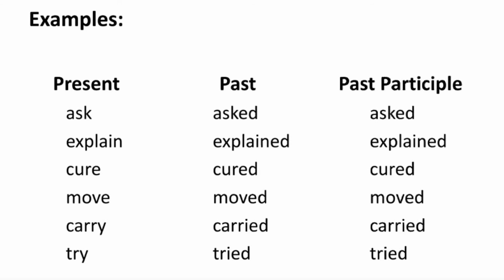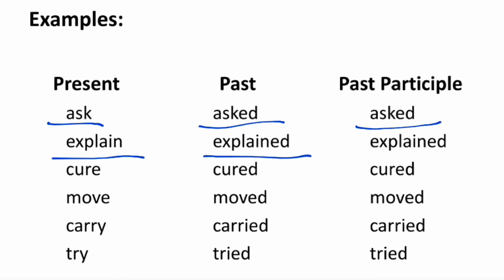There are some examples of regular verbs. Ask is the present form of the verb, and to change into past and past participle, ed is added here. Similarly, explain is the present form of the verb, past form of the verb is explained and the past participle form is explained. It means ed is added with the present form of the verb. Now here, this one, cure, here e is already there, so only d is added to change it into past and past participle form.